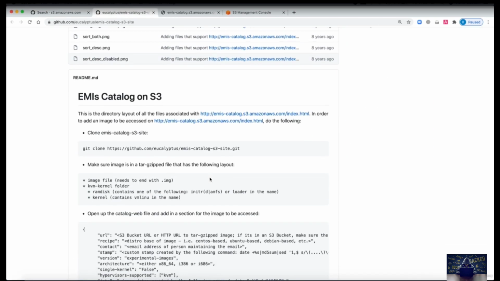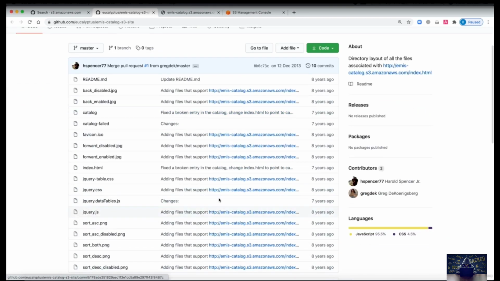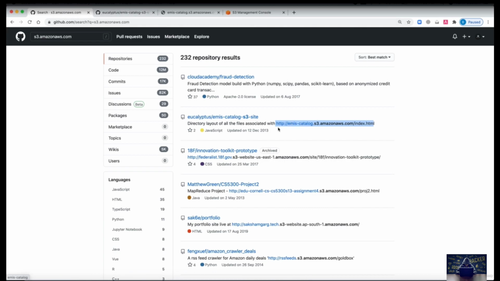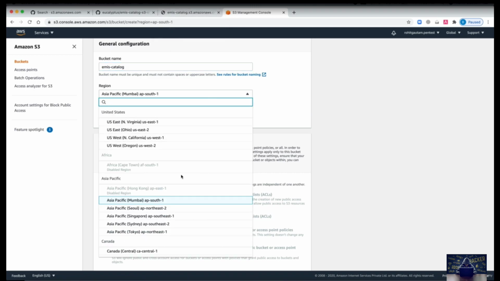Here are a lot of files which have been successfully created and so much other stuff. All of these files are pointing to ms-catalog.s3.amazonaws.com. Now we know over here that ms-catalog is the bucket name. So let's quickly create a bucket with the same name, which is ms-catalog, and let us see if it is allowing us to create it.